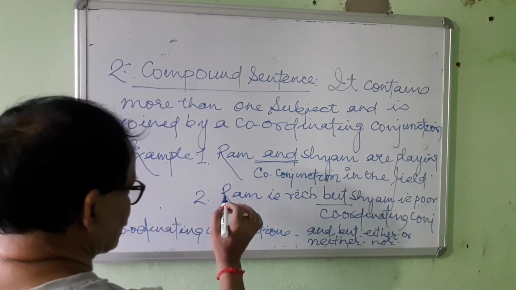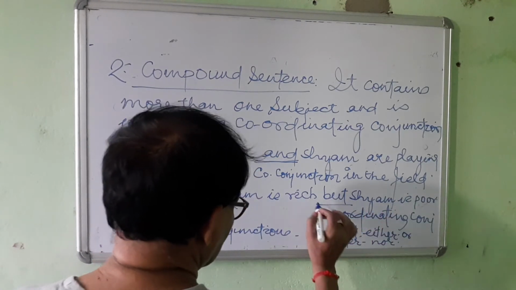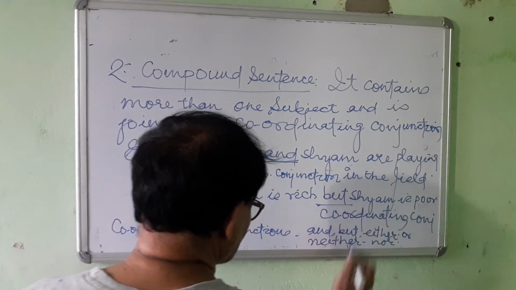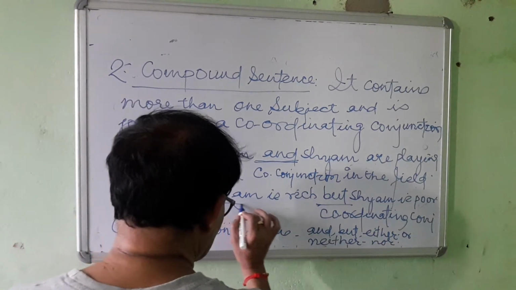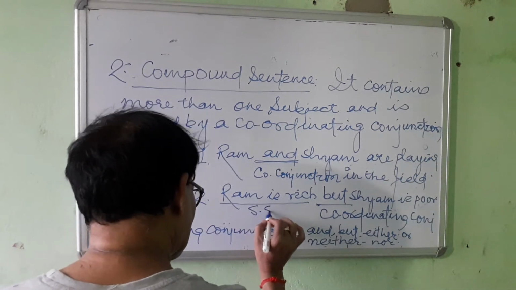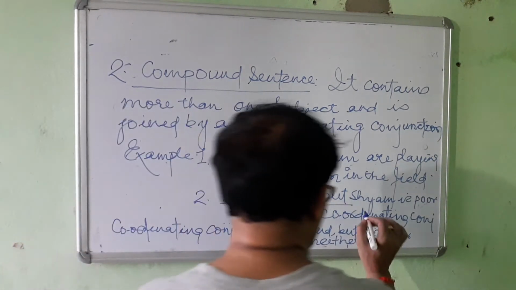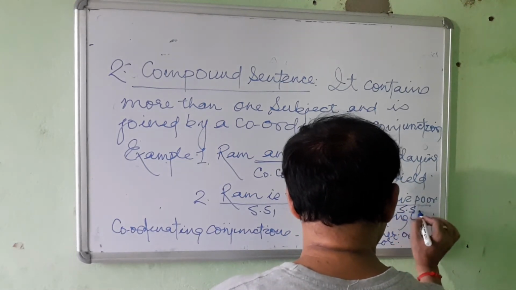Second one is Ram is rich, but Shyam is poor. Here, but is coordinating conjunction, which is used to join two simple sentences. Ram is rich, this is simple sentence number one, and Shyam is poor, this is simple sentence number two.